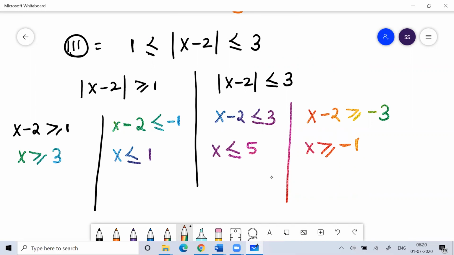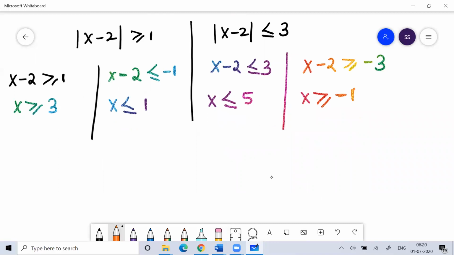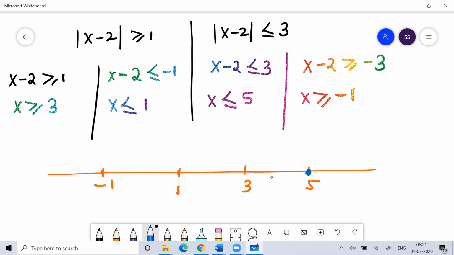Once you get this data, based on this data, we'll plot the graph. We plot the graph, then only we can understand anything. Without that, we cannot understand anything. So the acceptable values, in ascending order, are minus 1, then 1, then 3, then 5. So the value x is less than or equal to 5. So 5 is included.